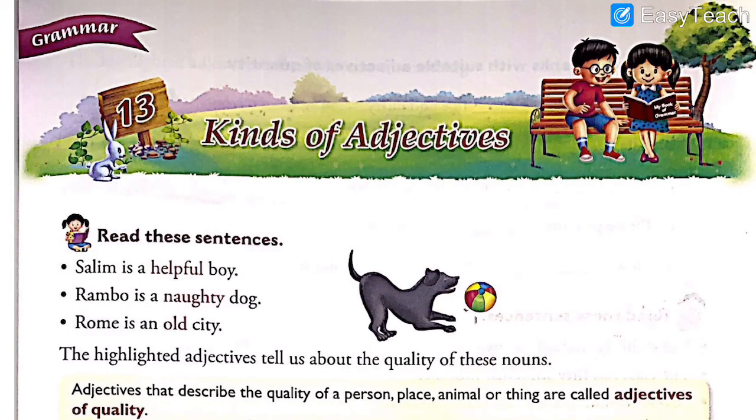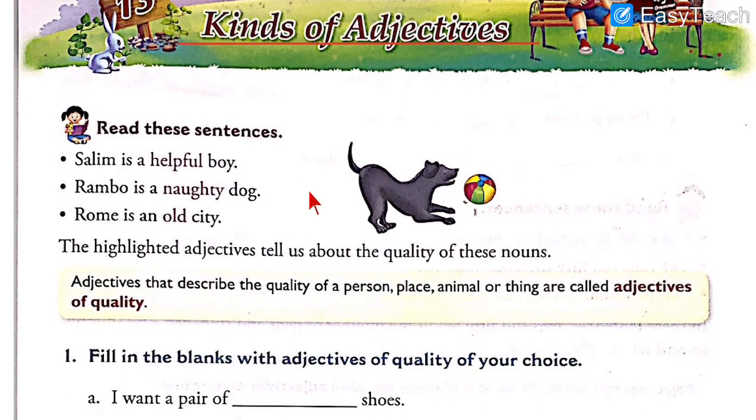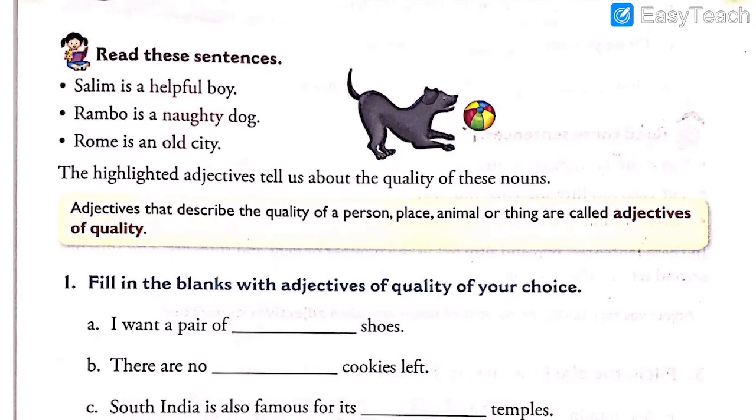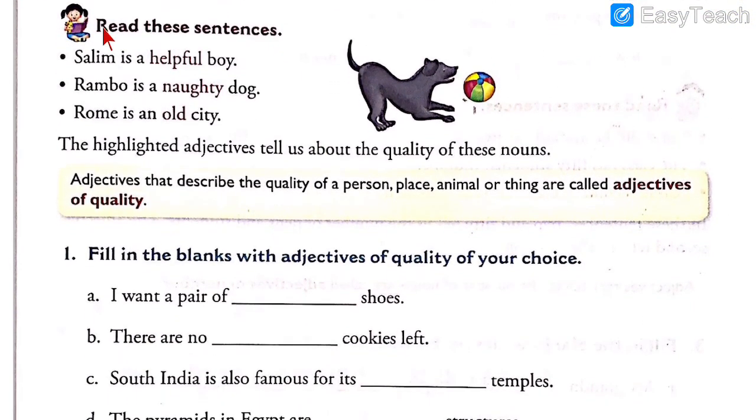So here is your textual exercise of lesson number 13, kinds of adjectives. This is your textbook page, as you can see, grammar textbook, page number 51. Now let us read it and then we will solve the exercise. Read these sentences. So you all will read along with me.